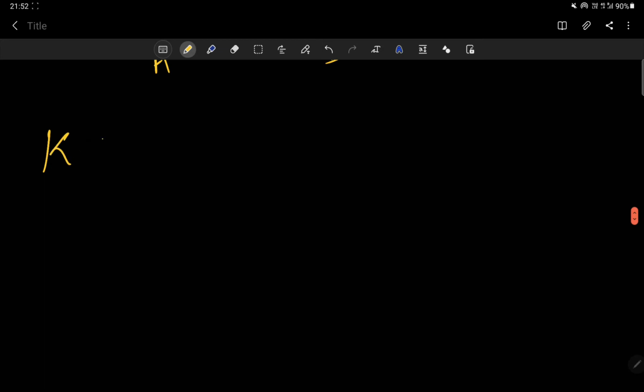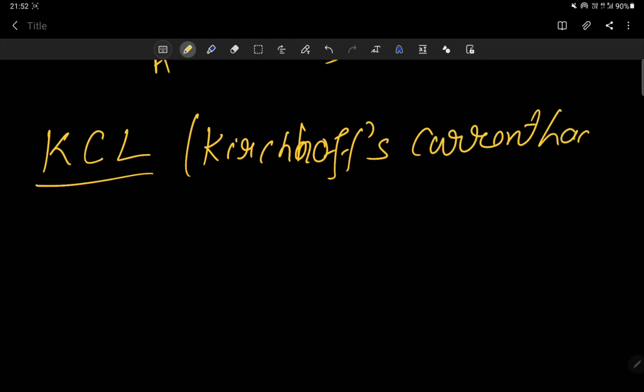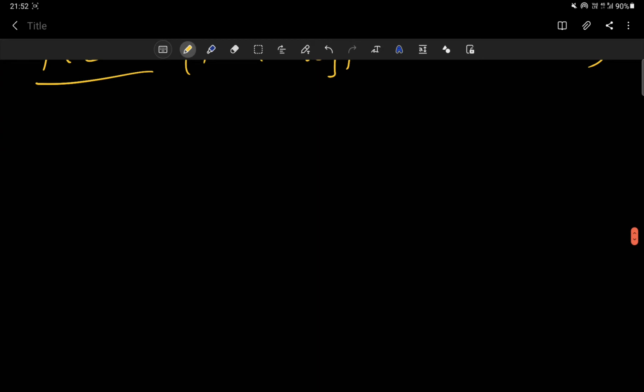Now the topic is KCL, also called Kirchhoff's current law. It is also Kirchhoff's first law. So what is the statement of KCL? Kirchhoff's first law states that the algebraic sum of the currents into any junction is 0.